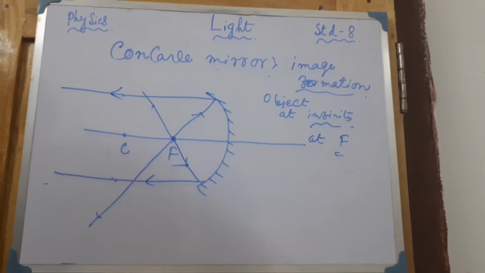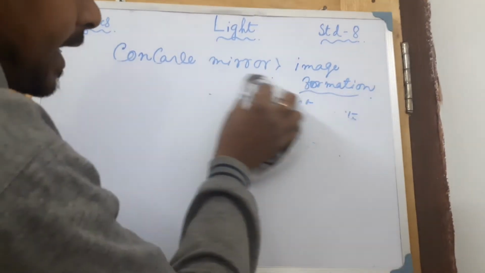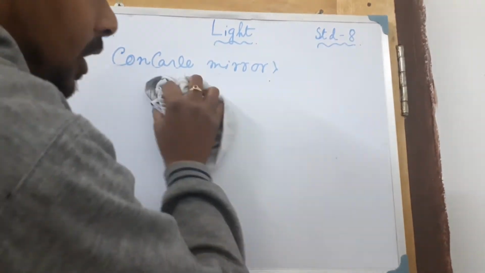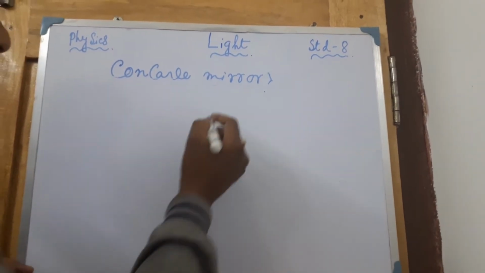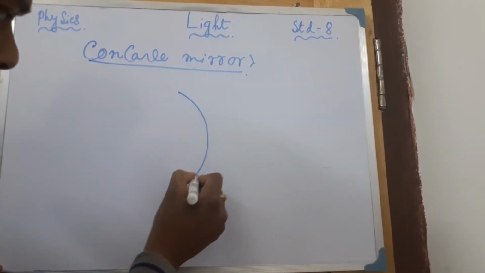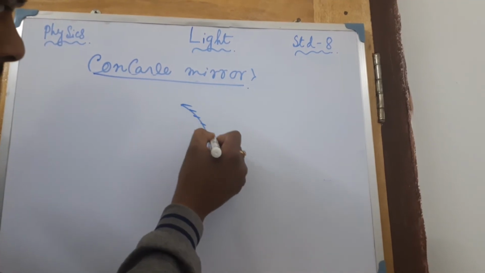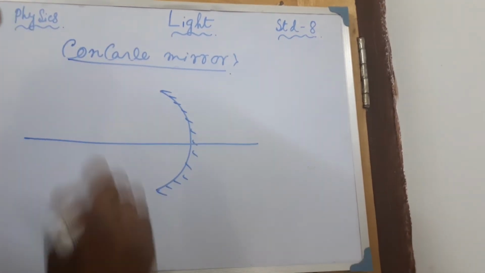Next one: if the object is at the center of curvature, then where will the image form? We are talking about the concave mirror. This is the concave mirror, and this is the principal axis.